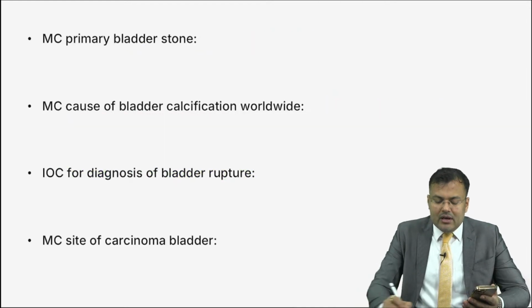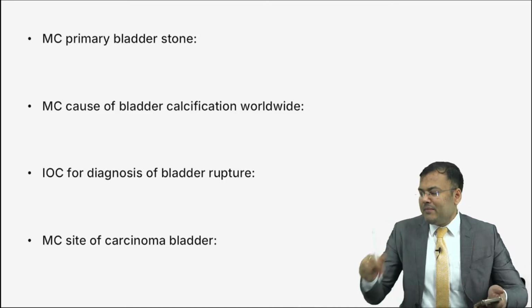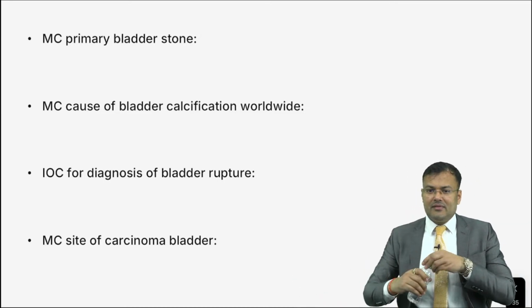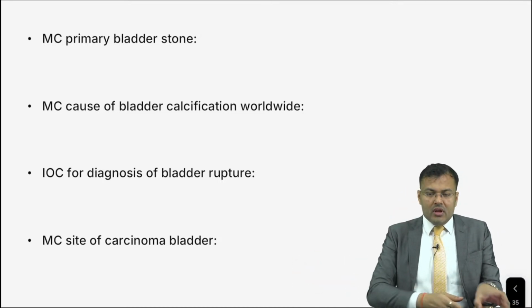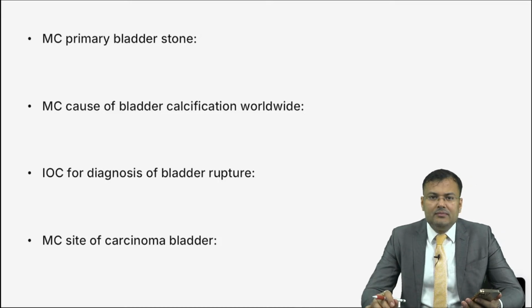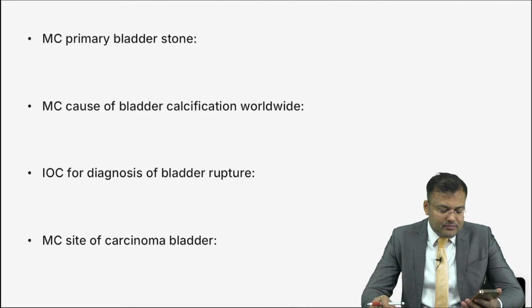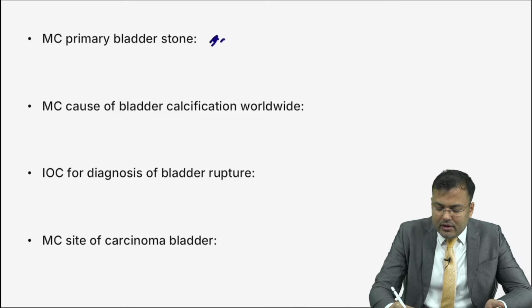Next, most common primary bladder stone. Let me see who is the genius over here. Most common primary bladder stone, guys. Tell me the answer. Yes, Lakshita Sharma, very good. You are the first person to reply correctly. This is ammonium urate.